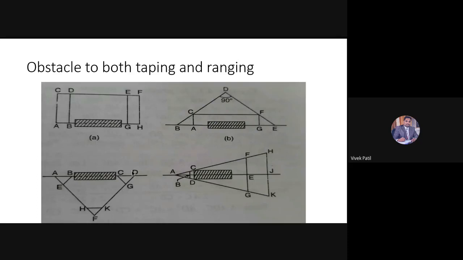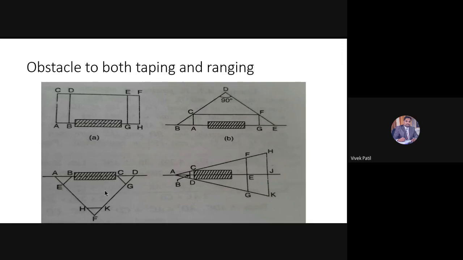I have to fix the point D. D will be such that AF is equal to FD. Okay, so now AF is equal to FD. I have fixed the point. Then whatever the distance FK was, the same distance I will be taking from D point and fixing the G point, to locate the G point.